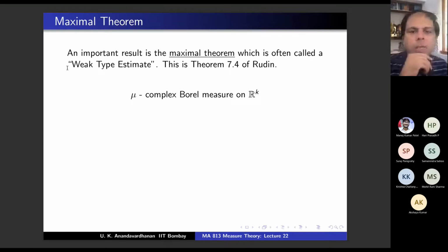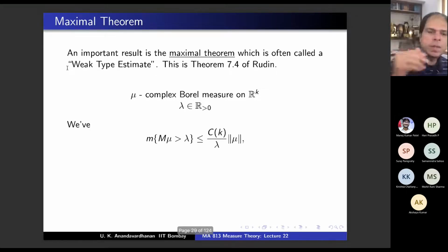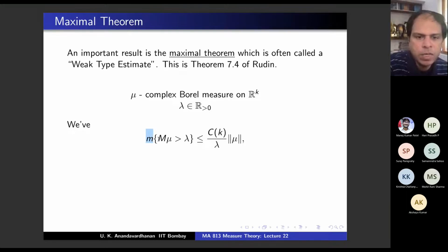So mu is a complex Borel measure on R^k. I'm assuming mu is Borel, and lambda is a strictly positive real number. Then the theorem is this. What is the left hand side and what is the right hand side? This is the Lebesgue measure, right? What is the meaning of this set, the maximal function of mu bigger than lambda?